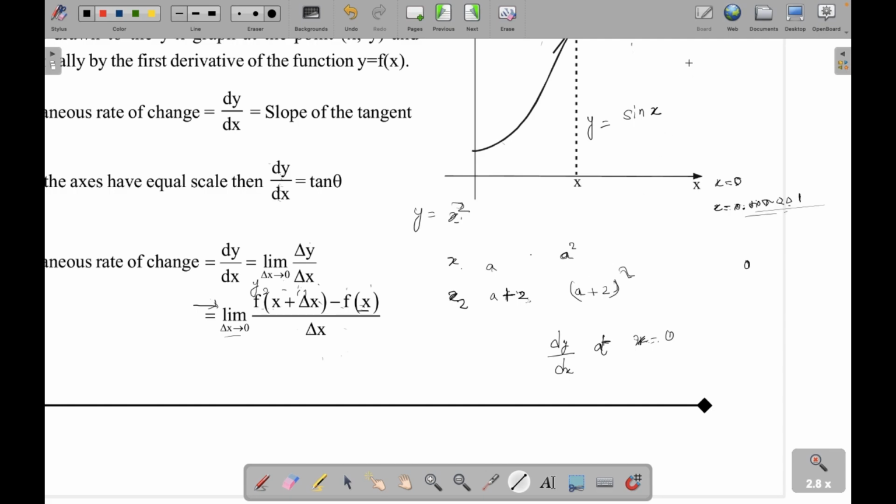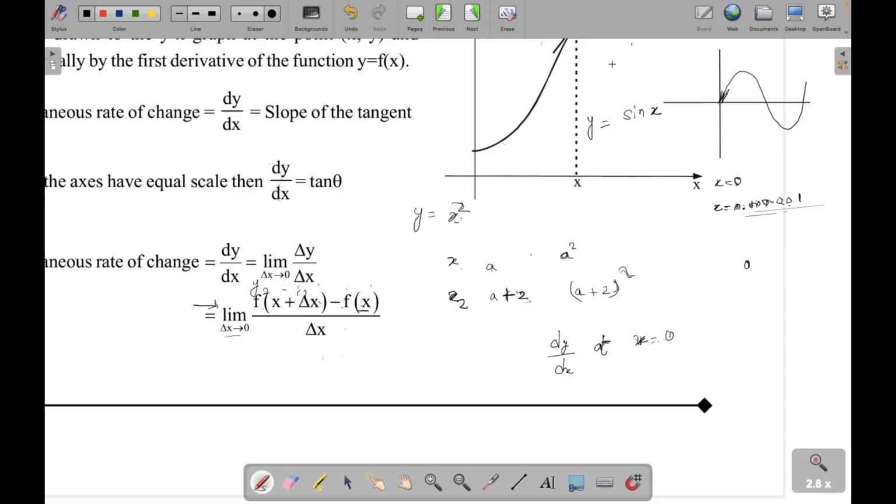So see, I've taught you this previously. If you look at the graph of sine x, it is like this, right? What happens when x is very, very small? It is close to 0.